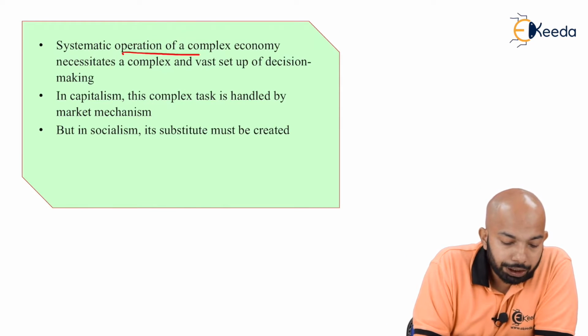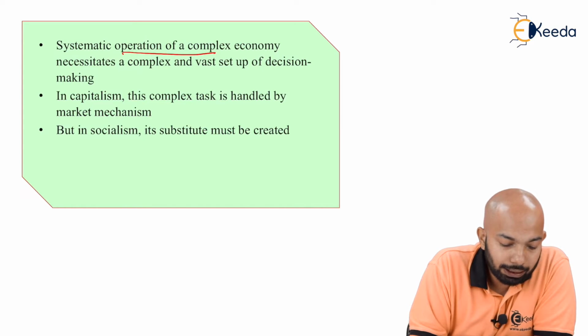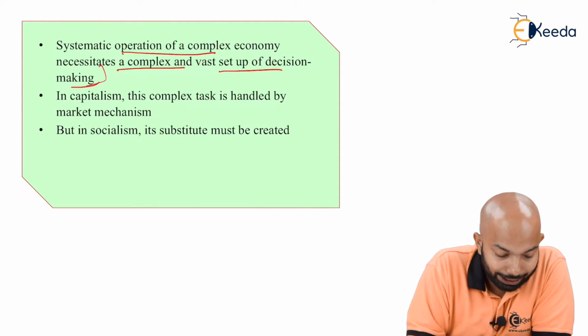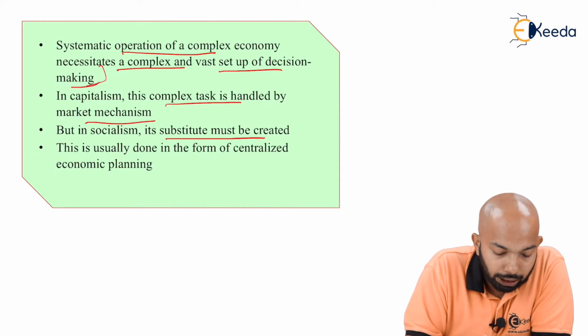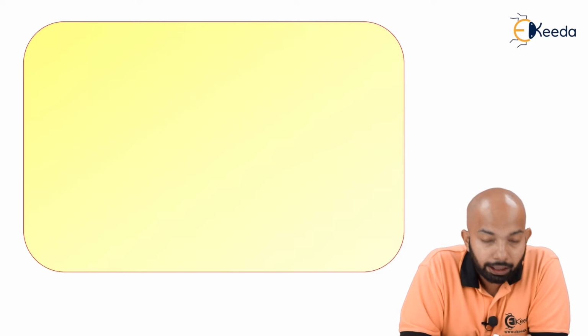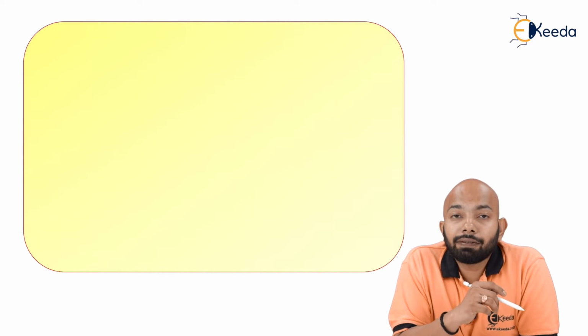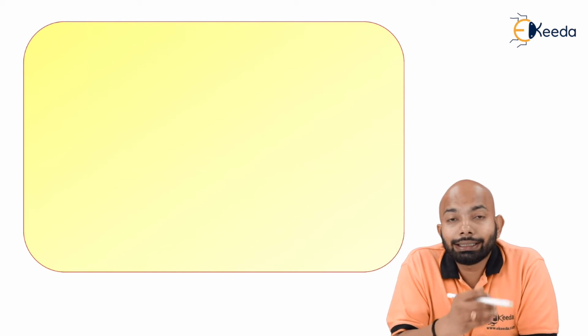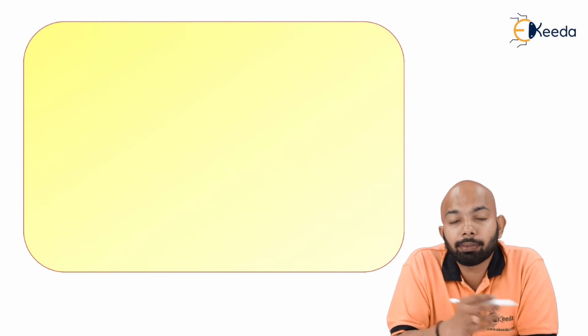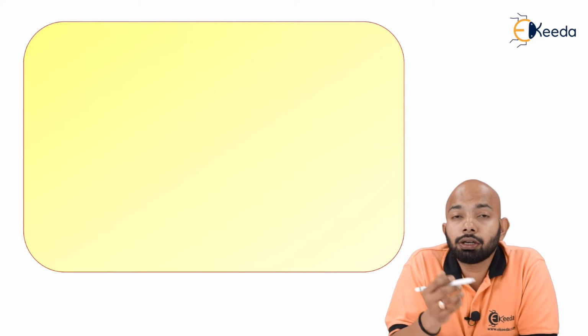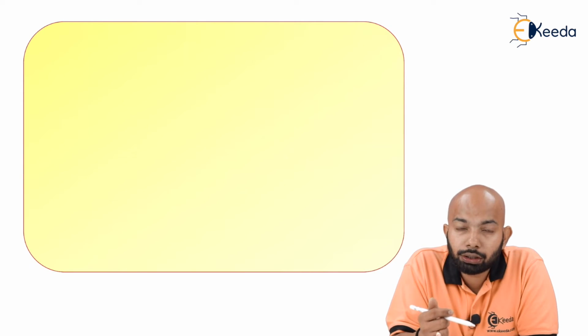Now, the systematic operation of a complex economy necessitates a complex and vast setup of decision making. In capitalism, this complex task is handled by the market mechanism, but in socialism, its substitute must be created. This is usually done in the form of centralized economic planning. Whatever economic planning we had earlier in the capitalist economy, where individuals used to take the decisions, here in socialism it is made by a central economic planning team. There is a specific team that makes the decisions, and according to those, the rules and regulations are set.